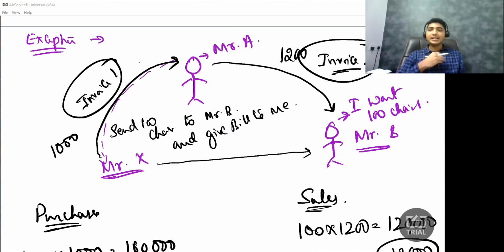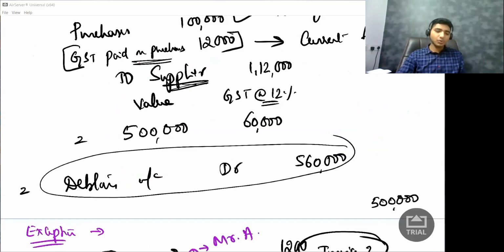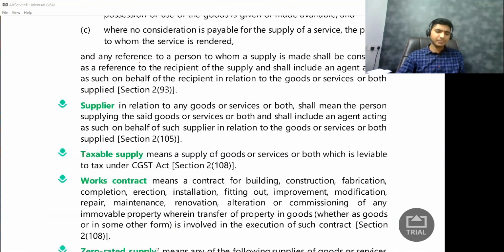So what will I say? I'll say, Mr. X, you prepare those 2 food items and give it to Mr. B and bill it to me. So here food is not goods, food is service. Did I actually receive those 2 food items? Answer is no. It is Mr. B who received the food items, but still it is assumed that I received that service. So hence I can claim the credit. Very simple thing. If you go back and read it, it is very simple for you to understand.